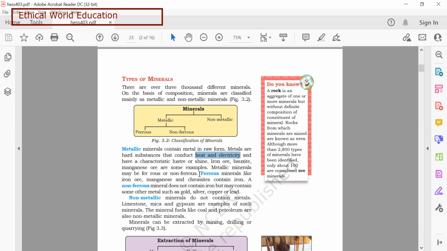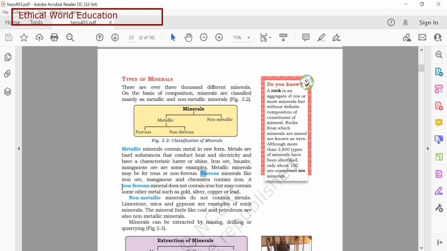Furthermore, metals are divided into two categories, that is ferrous and non-ferrous. Ferrous minerals are iron ore, manganese, and chromite, which contain iron. If you look at the periodic table, Fe stands for iron. So all the ferrous minerals are nothing but ores of iron.